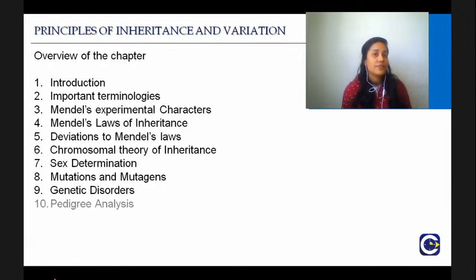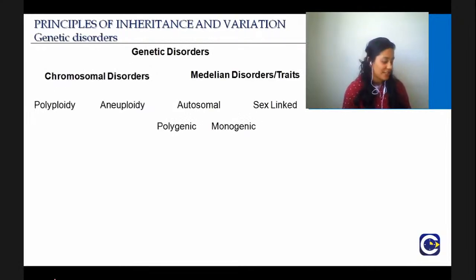So this is the overview of the chapter, and last week we have seen a lot of things. We have learned a lot of new interesting things, right? And the last thing we discussed before signing off for the weekend was genetic disorders. So quickly we will revise what all genetic disorders we have seen.